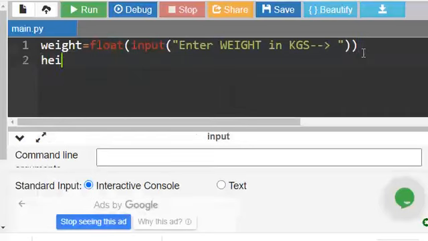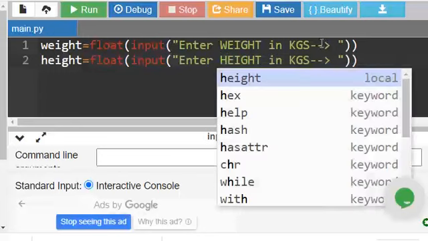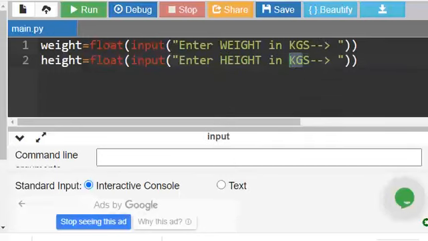Now let us also take another input. I'm just copy pasting here. Here I'm saying height in centimeters, and let us calculate the BMI. I'm just taking another variable called BMI. You can take capital letters, small letters, mixed case, anything is fine, any name is fine.